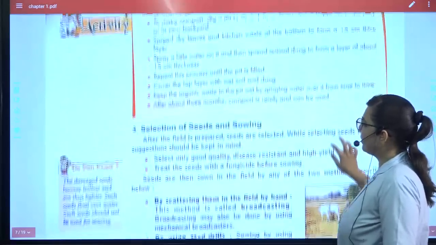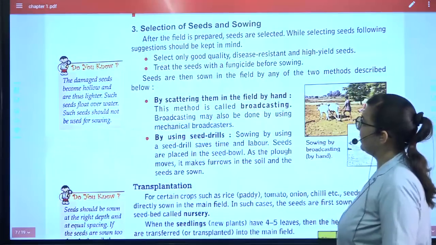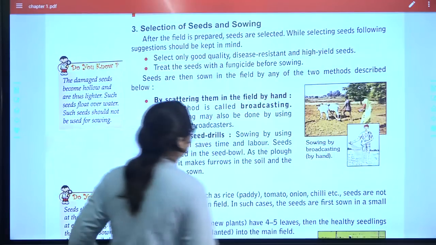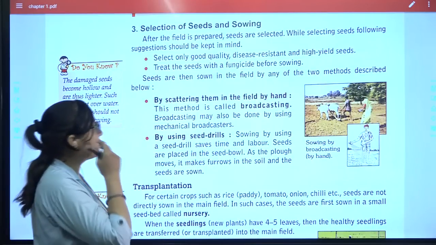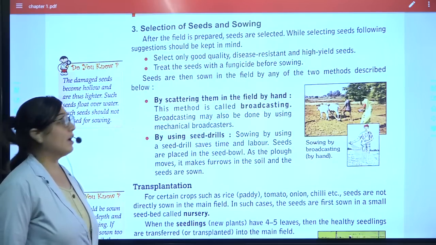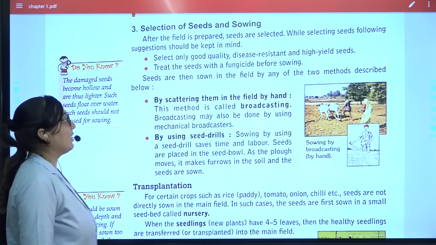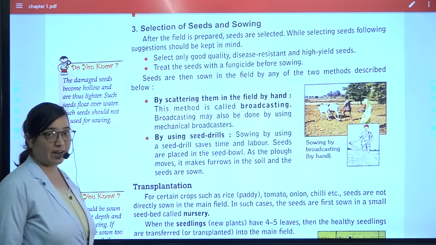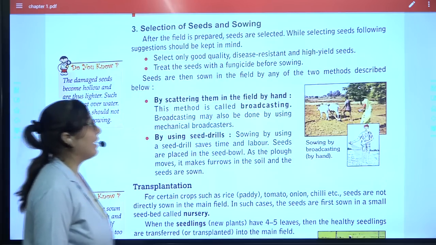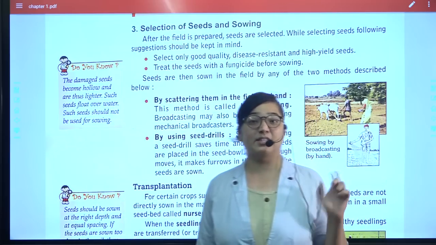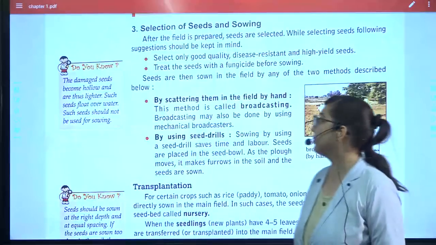Then you have the activity which we'll see later. Selection of the seeds and the sowing. After the field is prepared, seeds are selected, and while selecting the seeds, the following things we need to keep in mind. Select only good quality seeds which are disease resistant and high yield. Again, seed testing is also possible, like soil testing, seed testing is also done.